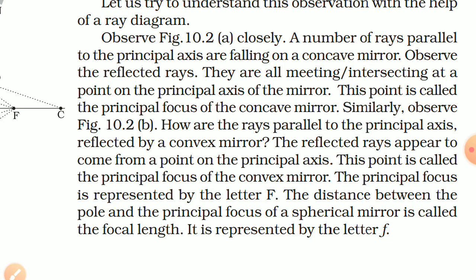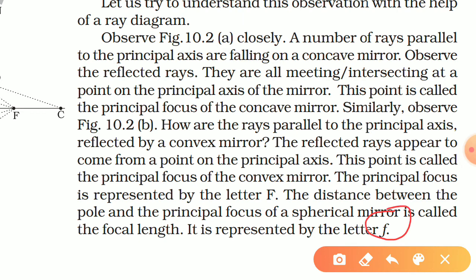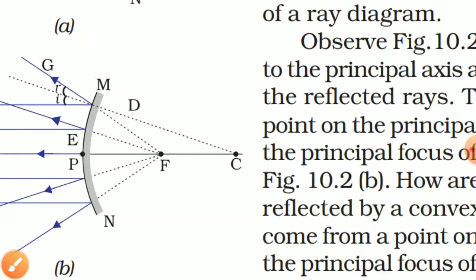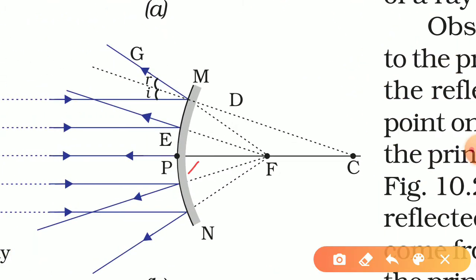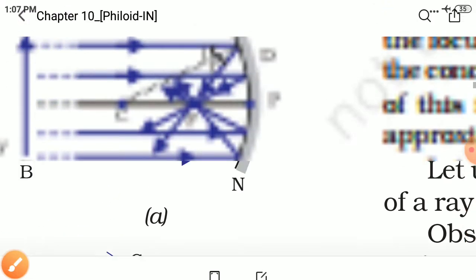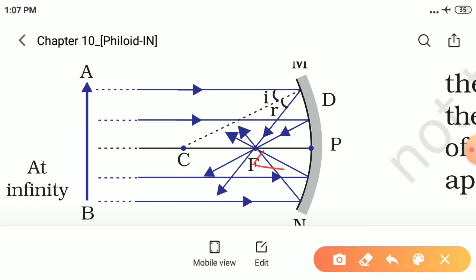The principal focus is represented by the letter F. The distance between the pole P and the principal focus of a spherical mirror is called the focal length, and focal length is represented by the letter small f. Remember this, focal point is capital F and focal length is small f. So we can show this length like this. This is f, and in the same way the distance between F and P is also f.